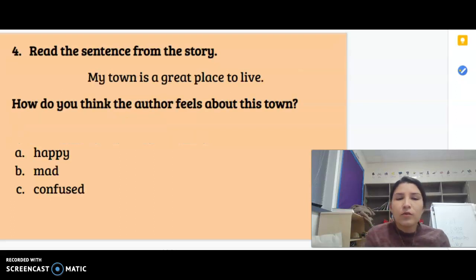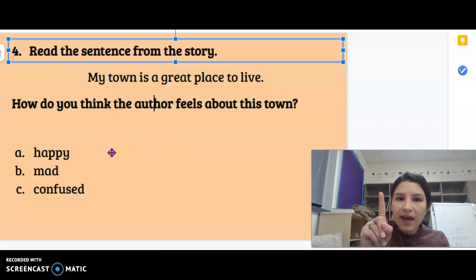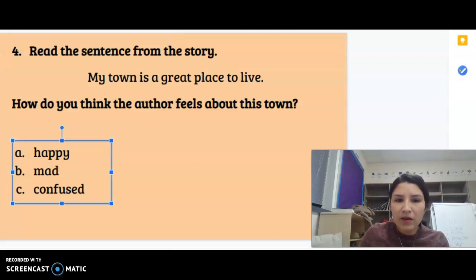Okay. Question number 4. Read the sentence from the story. Here's the sentence. My town is a great place to live. Here's our question. How do you think the author feels about this town? A, happy, B, mad, or C, confused? Again, here's our sentence: my town is a great place to live. How do you think the author feels about this town? A, happy, B, mad, or C, confused? Give you a moment to think about it.